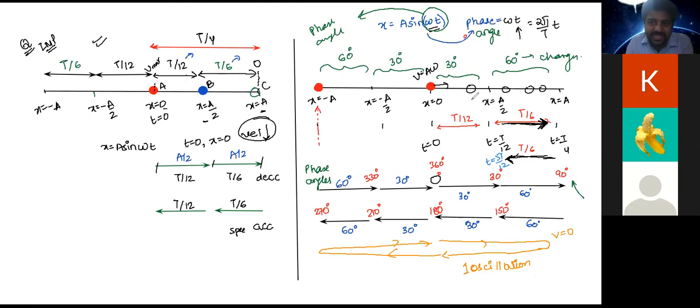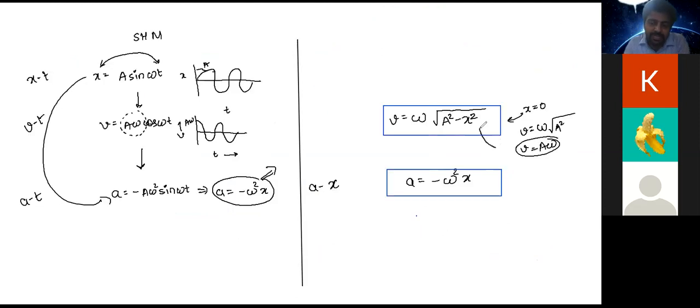The particle is assuming different velocities at different displacements from the mean position, and those values can be obtained using this given equation. Is it now clear to you?